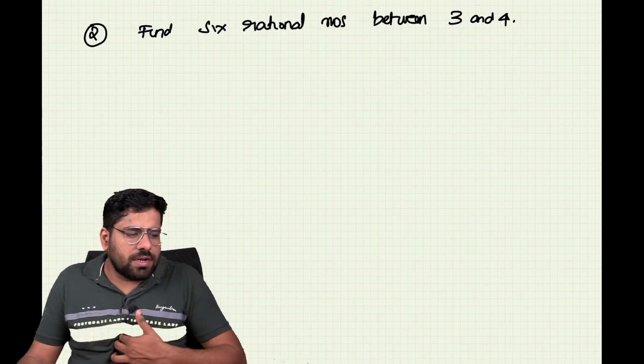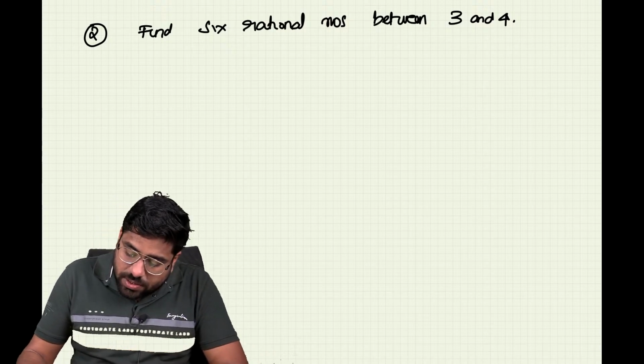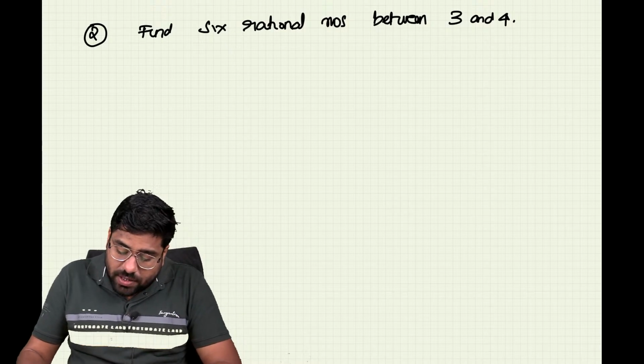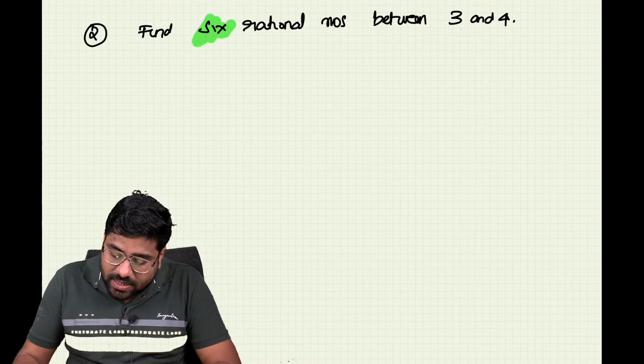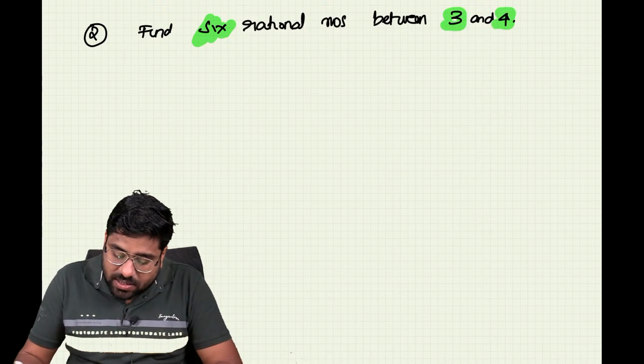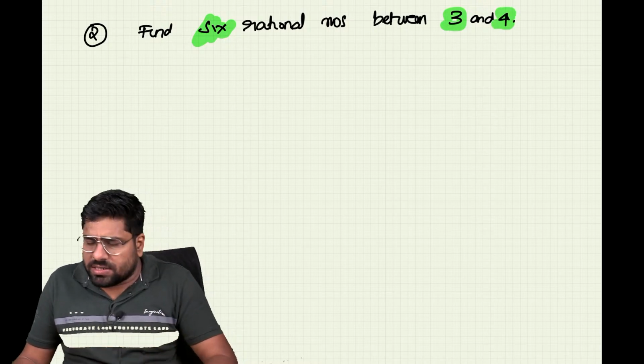நமக்கு செக் பண்ணலாமே. We'll try to do it. So when we actually try to do this one, you can see we are supposed to find out what? We are supposed to find 6 rational numbers between 3 and 4. So let's write down the rational numbers first. முதல்ல நமக்கு rational numbers எழுதலாம் இல்லையா?